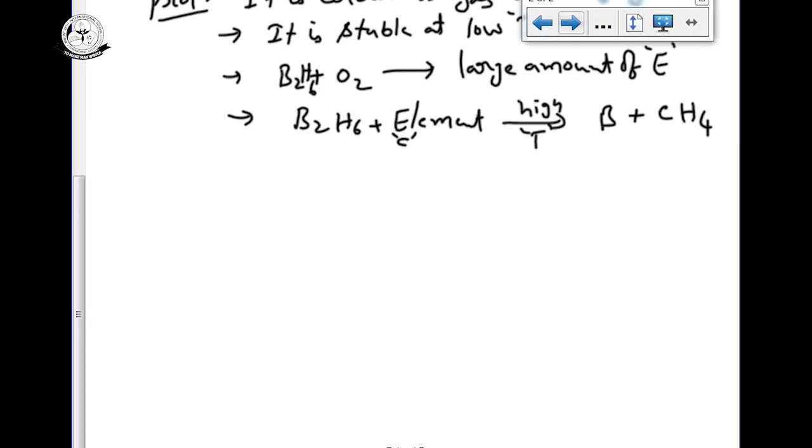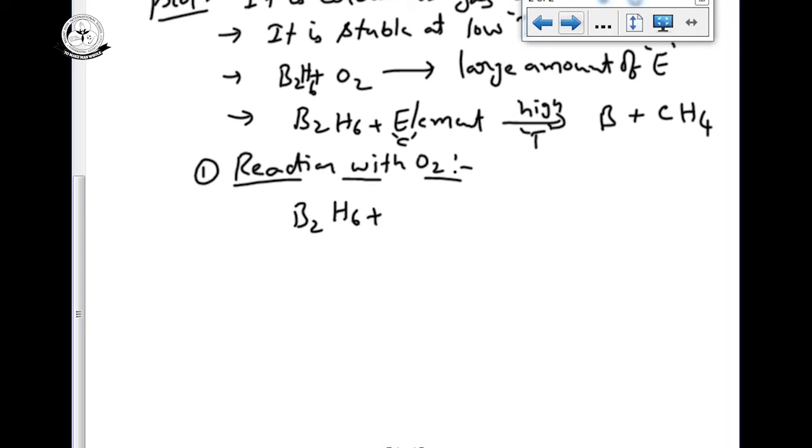See some of the important chemical properties of diborane. First, the reaction with oxygen. Already I told you it can liberate a large amount of energy. Whenever we have the reaction with oxygen, we can see it as a combustion reaction. B2H6 on reaction with oxygen gives B2O3, boric oxide, and water, liberating a large amount of energy.